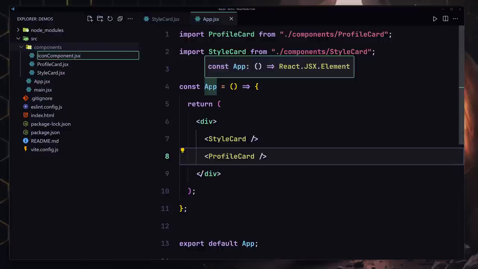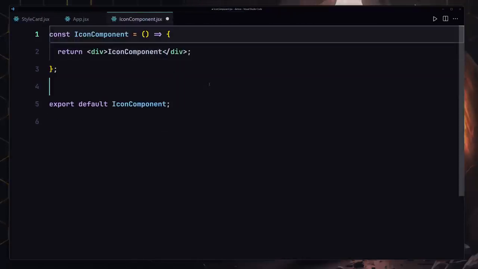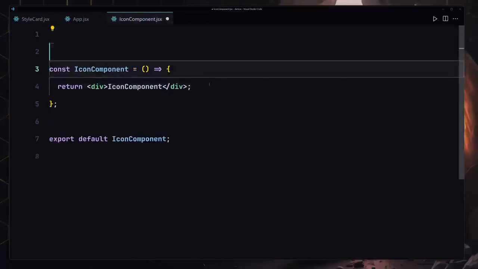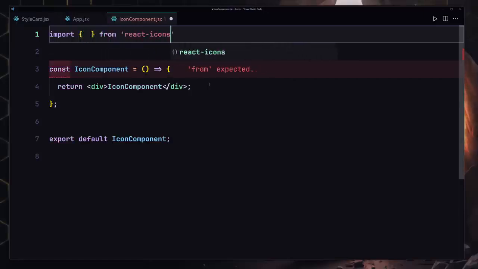component.jsx. So I'll use RAFCE inside there, and here the first thing that we have to do is import the FA component, or FaBeer component. So we are going to be grabbing it from the React icons, and we are going to be grabbing it from the fa.